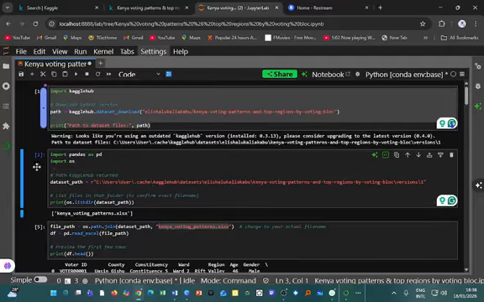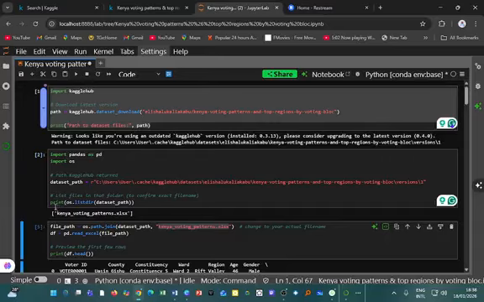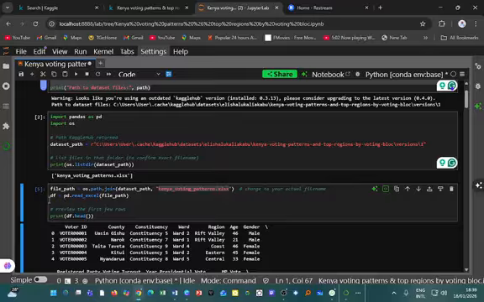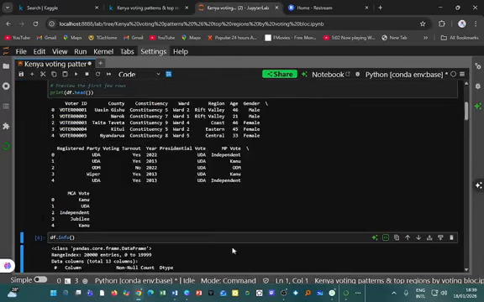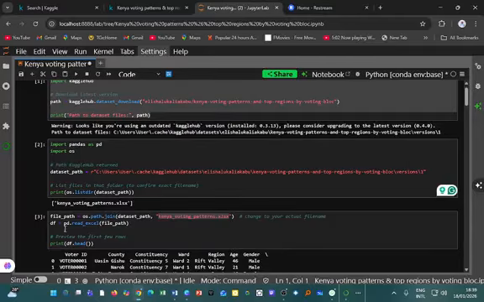So in that case, if I run it, realize that down here I've asked it to print the dataset path. So it runs and finds that the dataset exists, and it gives me Kenya voting patterns. So that's the dataset path, and it is an Excel sheet. Then next we have, so I just clicked this file path. So that is the data. That's the file path.